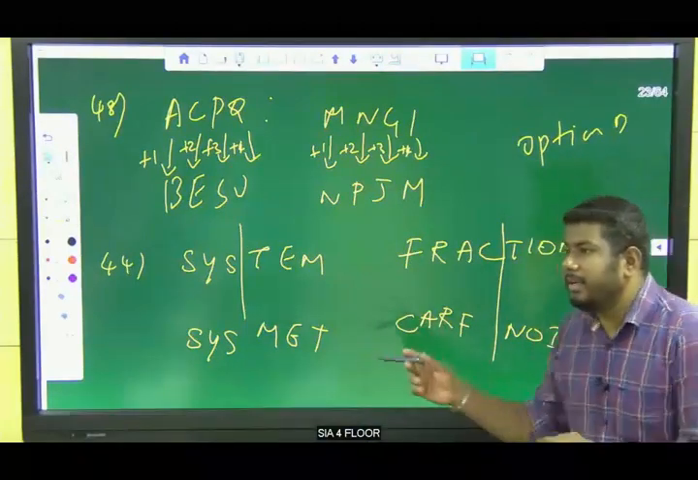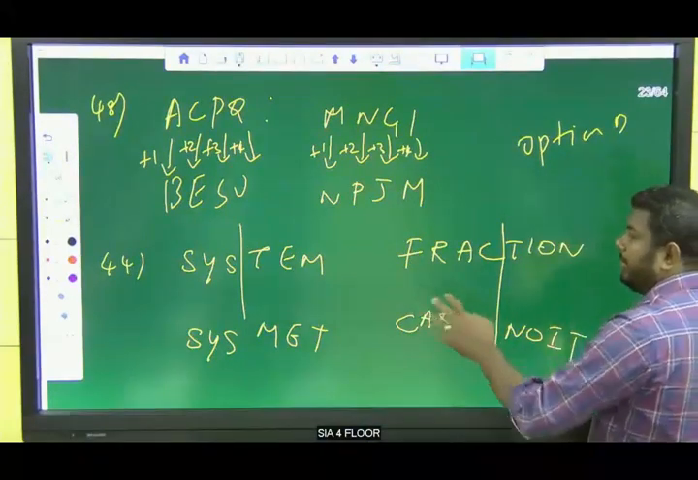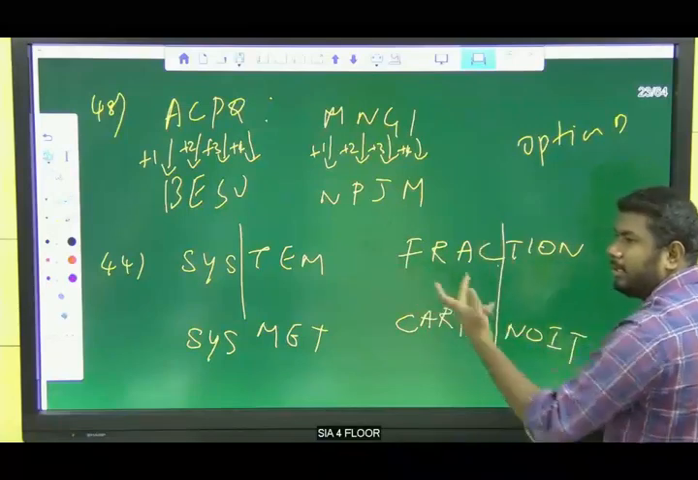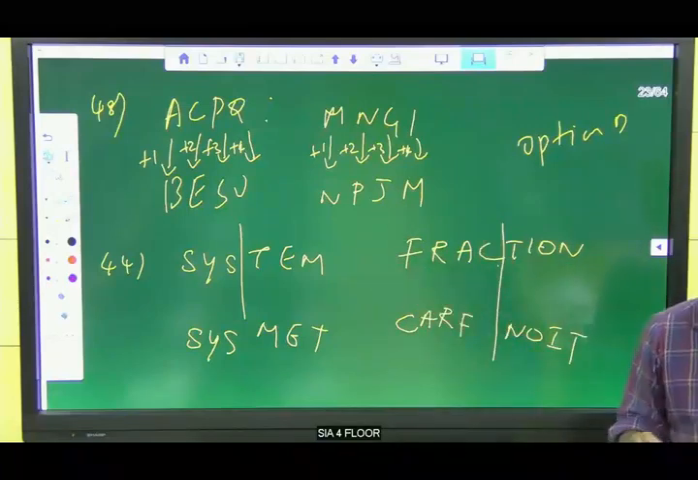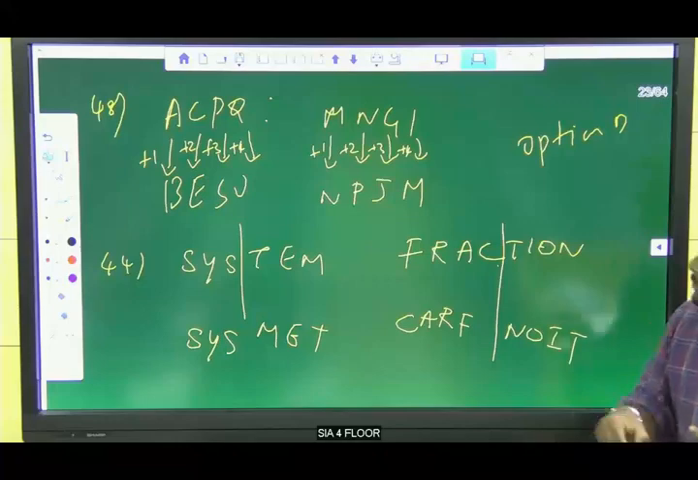No, we don't have to interchange. You don't have to interchange. Just write the letters in reverse order. That's it. Okay. Clear?